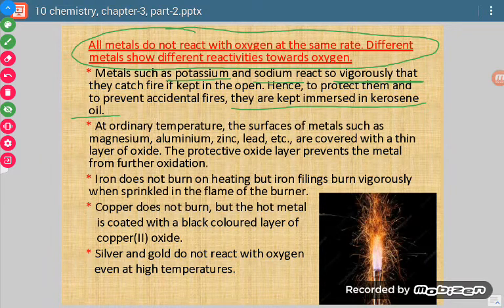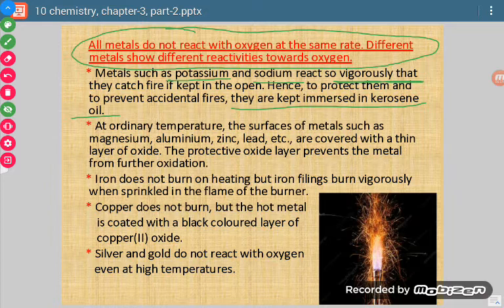A question is asked: why are sodium, potassium or lithium kept under kerosene oil? Sodium and potassium are kept under kerosene oil because they are highly reactive, and when they are immersed in kerosene oil, they do not come in contact with air or moisture, so they are safe and they cannot react.